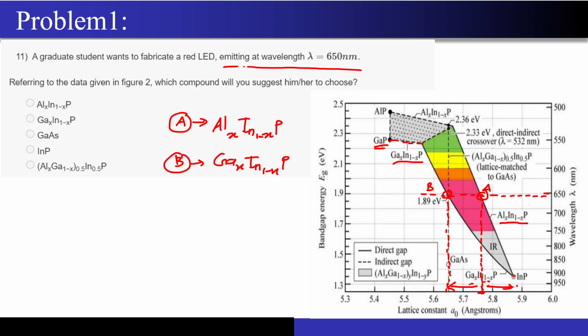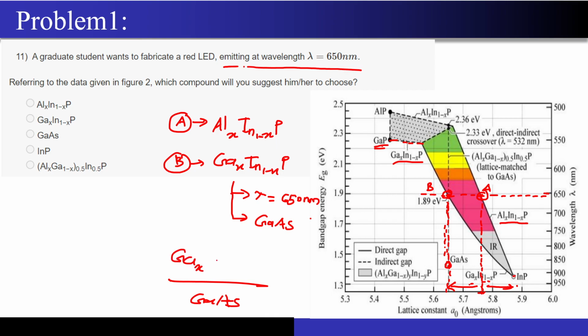But if I draw a projection of this point B on the x-axis, I can see there is gallium arsenide exactly available at the bottom. So what can I do over here? I can take this particular point. What is this material? Ga X, In 1 minus X, and P. This material will allow me to get a light of wavelength 650 nanometer, and apart from this, it also has a substrate available for the purpose of lattice matching. This is gallium arsenide, and on top of this I can definitely grow a layer of Ga X, In 1 minus X, and P. So the lattice match is also going to be very good.